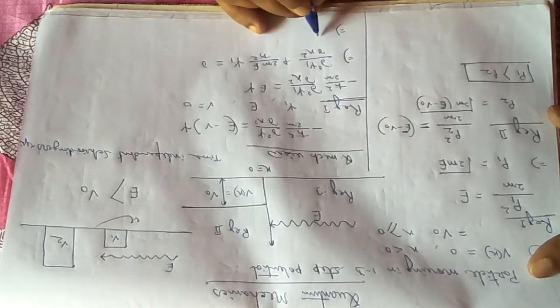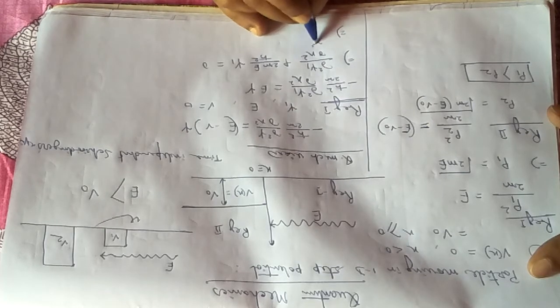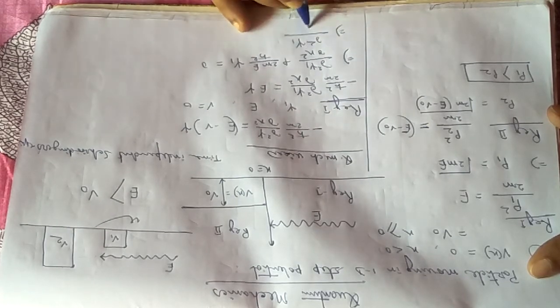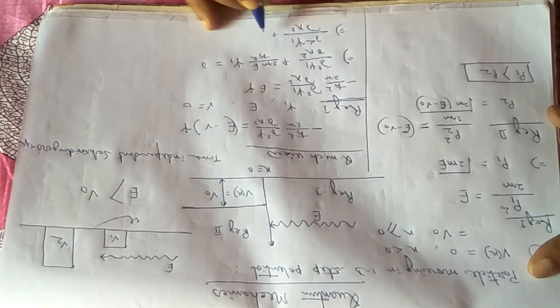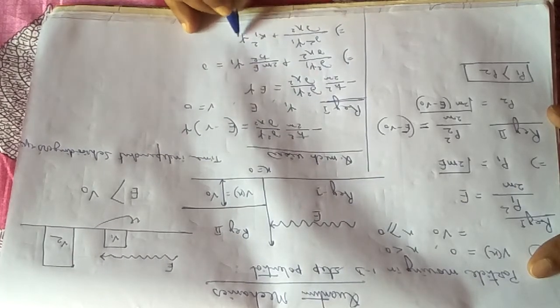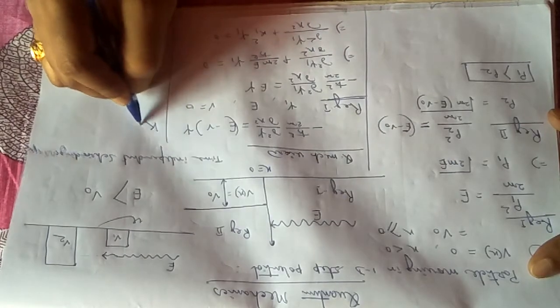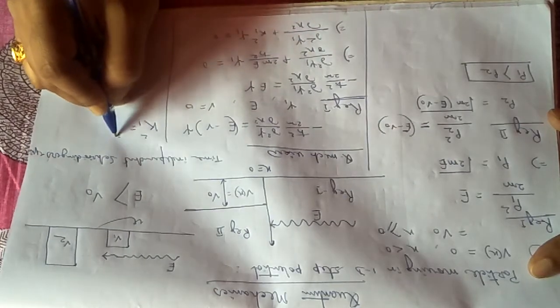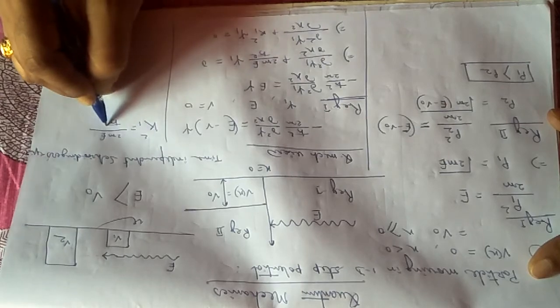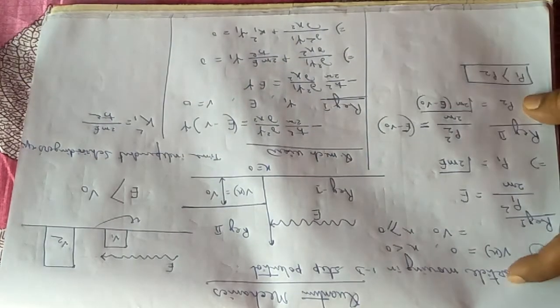Then what we did in the case of the one dimensional potential box, we wrote it like that: del 2 psi 1 by del x2 plus k1 square into psi 1 equals 0, where k1 square equals twice mE by h cross square. Remember this one, this will be required later.